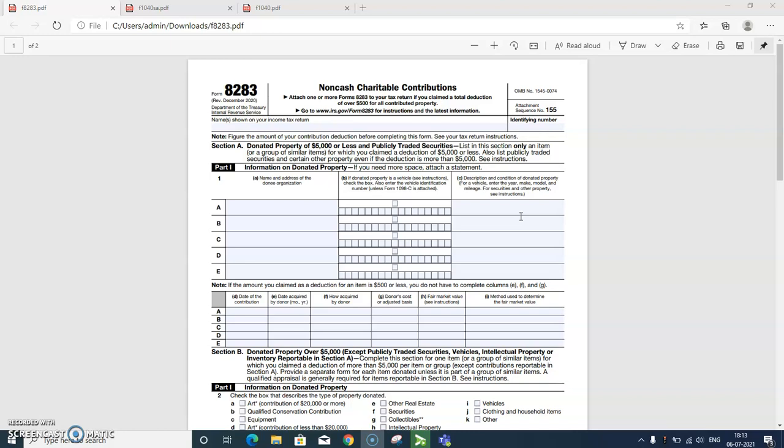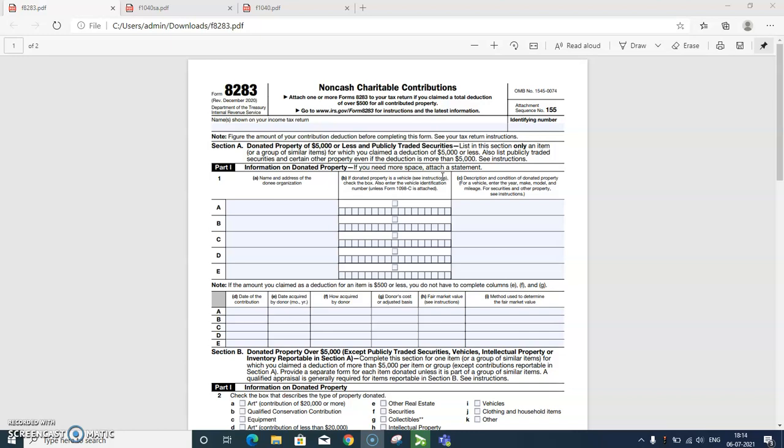Valuing property donations. When you donate property to a charity, the IRS allows you to deduct its fair market value. It's your responsibility to determine the value of your property donations. There are many ways you can do this, but regardless of the valuation method you choose, your estimated value must always be related to a realistic price that a buyer would pay for an item in the open market. For example, if you donate used clothing, the IRS suggests you reference the retail price that thrift stores in your area charge for similar items.